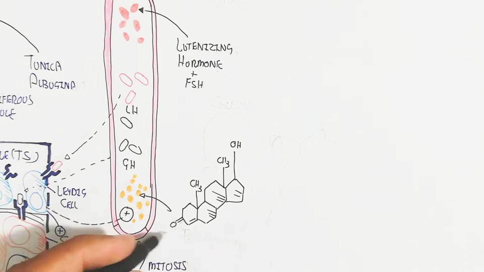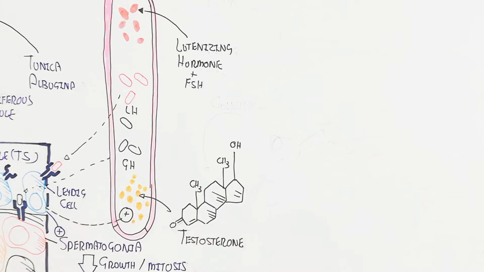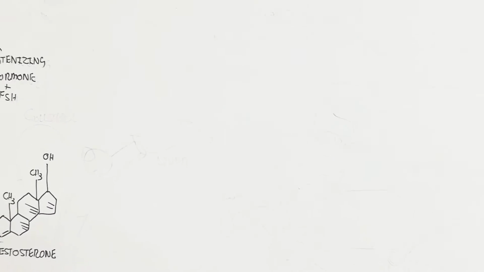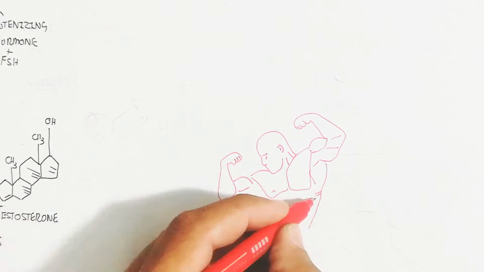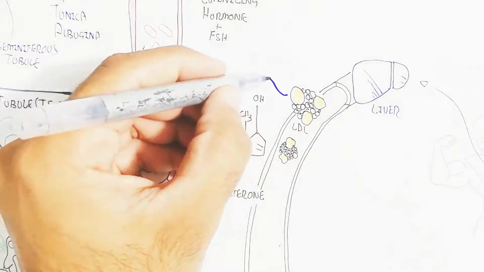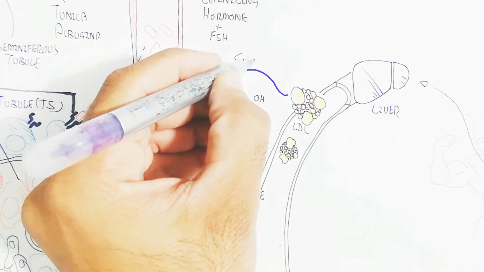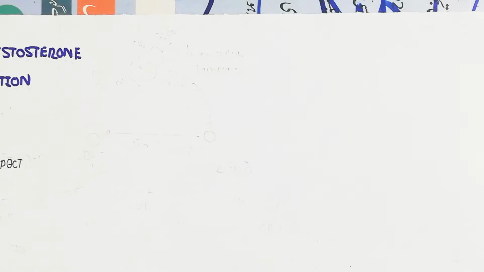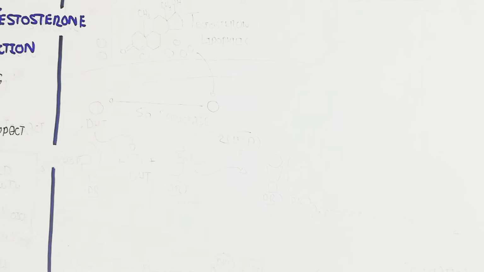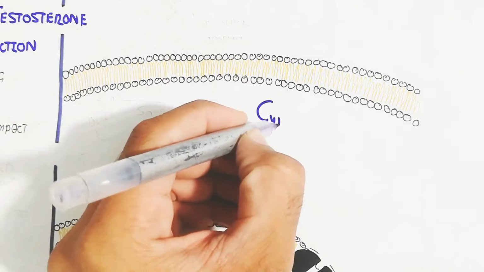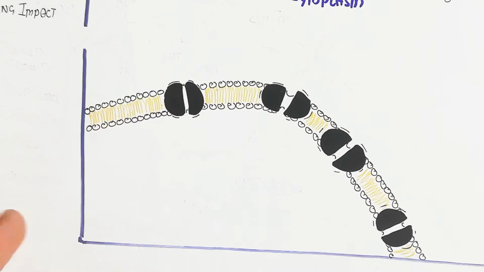This testosterone rushes into the blood circulatory system and targets different types of tissue, for example the liver, muscles, bones, and even the brain, improving behavior and changing it to be masculine. And here is a liver. Basically the liver contains low density lipoprotein, which increases cholesterol, because cholesterol is required for the production of testosterone. So remember that.